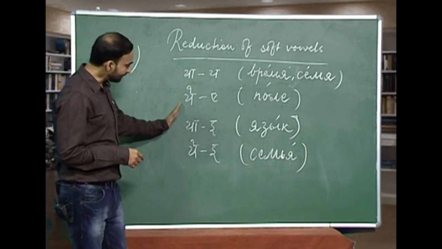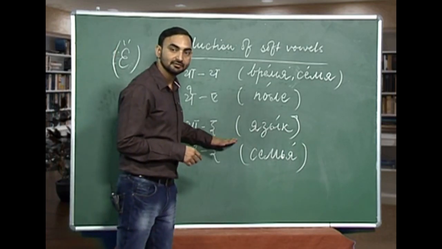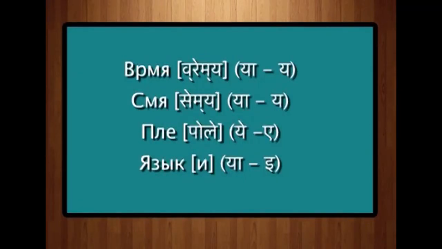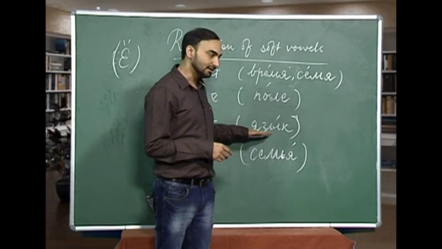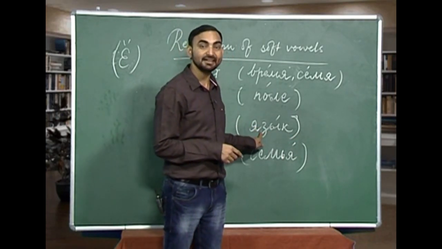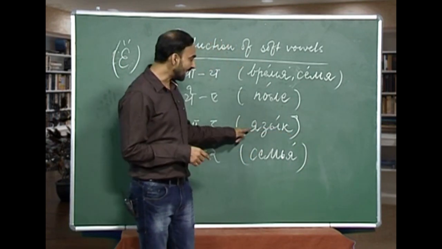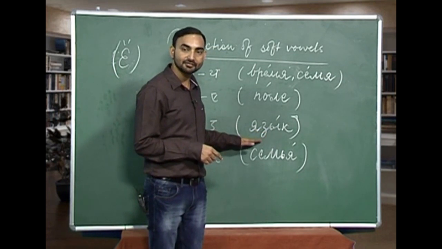The next type of reduction is this ya sound becomes e, like in word yazyk, yazyk. As you can listen, that ya here is not pronounced as ya, but e, yazyk. Why? Because this ya is in an unstressed position.